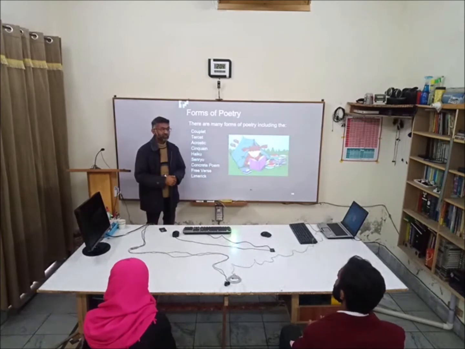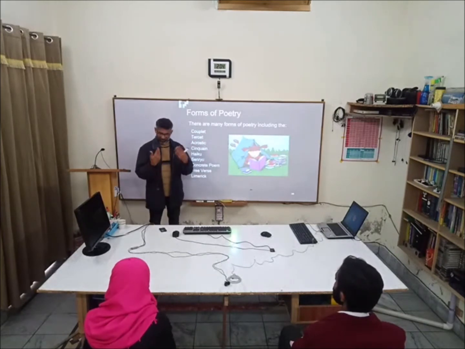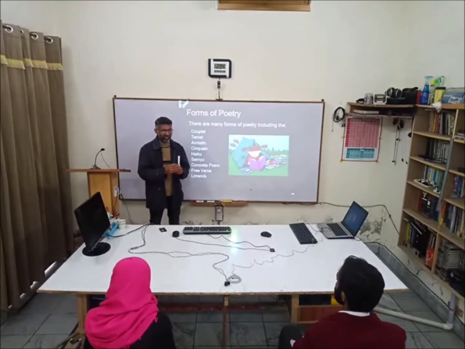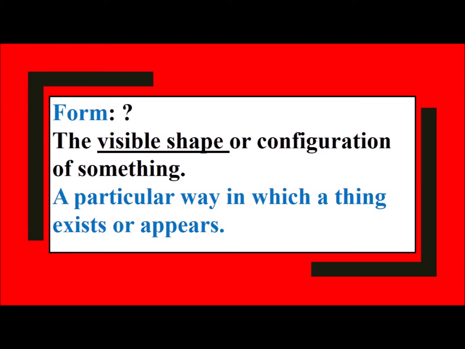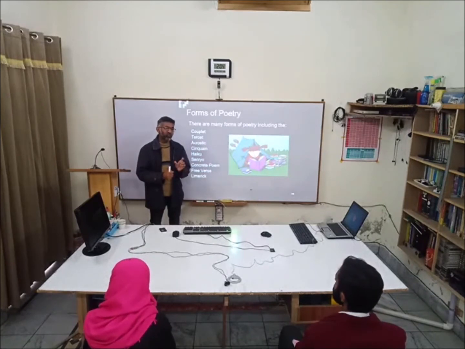Let's discuss element number 4 of poetry, the last one. We can say form is the visible shape of something or someone. This physical body has some form. Poetry has its own form. What is that form we are going to discuss today? Are you ready for the discussion?